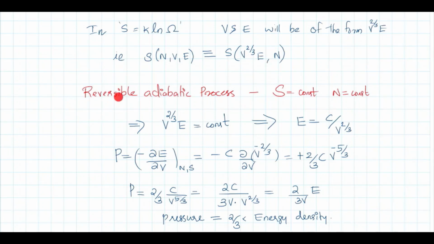Now consider a reversible adiabatic process. What is a reversible adiabatic process? The process for which entropy is a constant. Okay, for an irreversible process, entropy will increase. For a reversible adiabatic process, S is a constant and N is also a constant. S ഉം N ഉം constant ആണെങ്കിൽ, that means E into V raised to 2 by 3 will also be a constant.